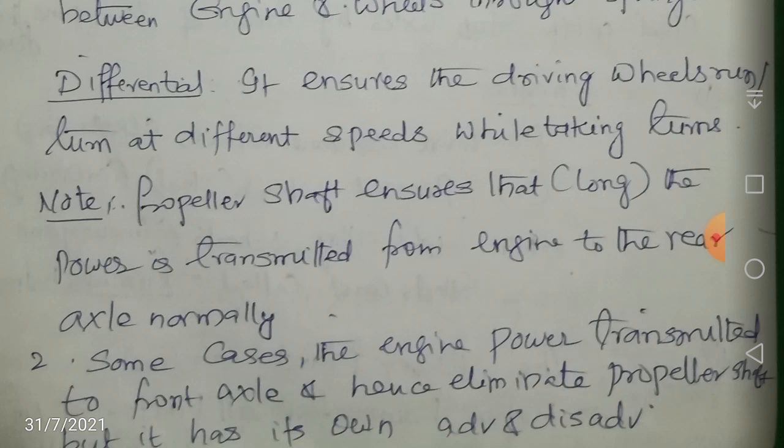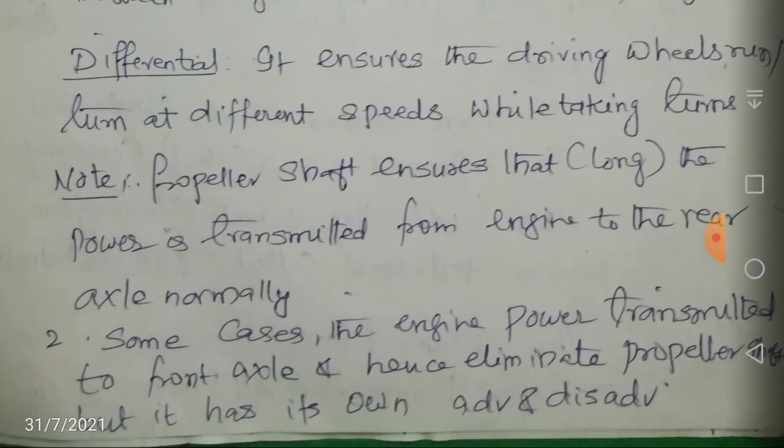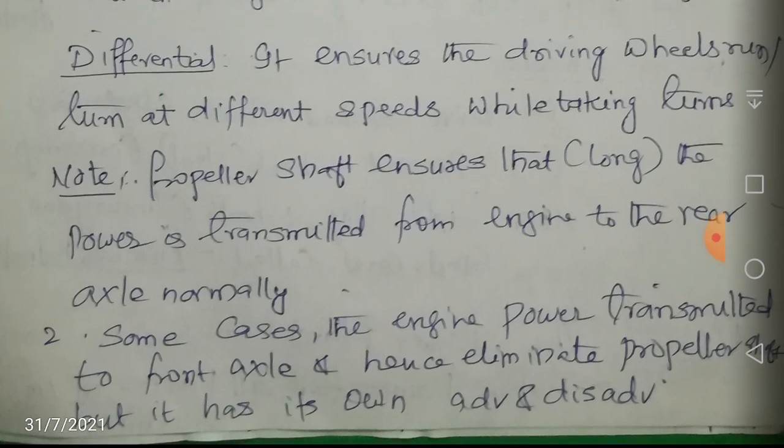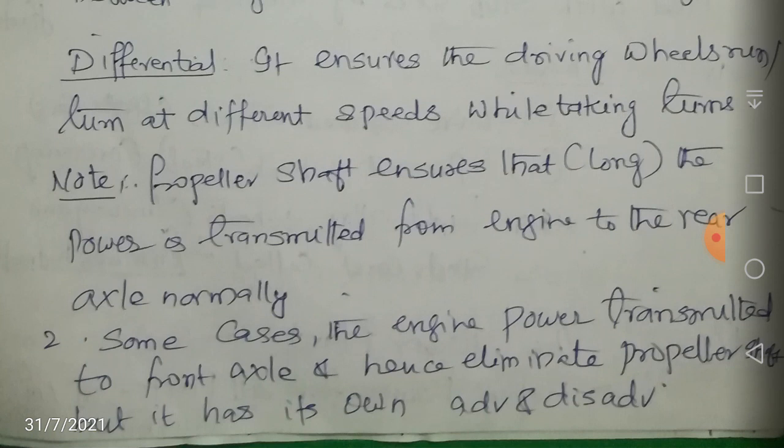Here is a small note. Normally the propeller shaft will be of some good length. It will ensure that the power is transmitted from the engine to the rear axle normally. That is the main purpose of a propeller shaft.